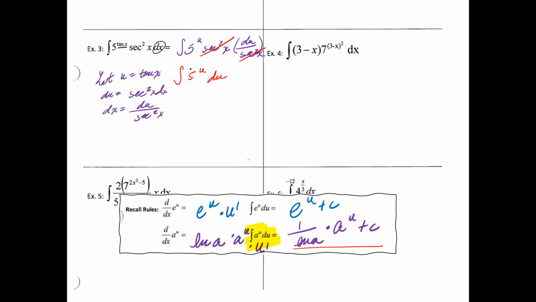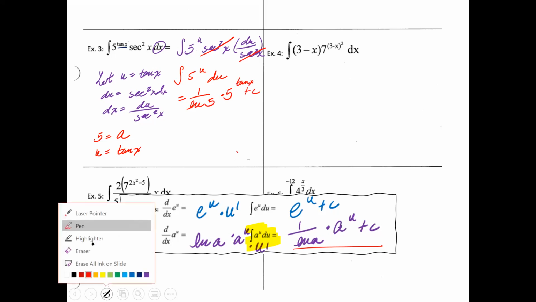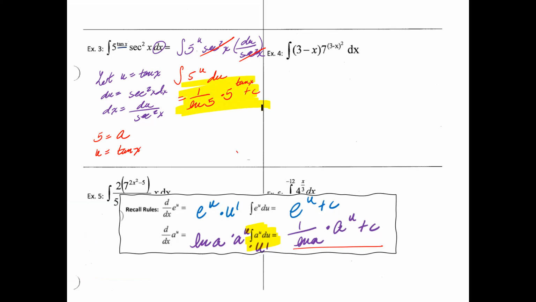So now let's go ahead and apply the equation. If I match this equation up, you know that your 5 is going to be your a, and then your u is going to be your tangent x, okay? So then here we go. Integral of 5 to the u is going to be equal to 1 over ln a, so 1 over ln 5, times a to the u, so that's 5 to the tangent x plus c. And that right there is going to be your answer.